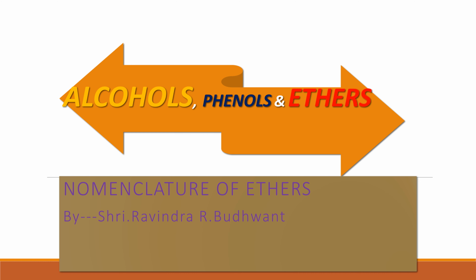Till now, in the last few videos, we have studied the nomenclature of alcohols, that is the common system and the IUPAC system. Then we studied the nomenclature of phenols. In this also, we studied two systems, the common and IUPAC systems of nomenclature for phenols. Now in this lecture we have to study the nomenclature of ethers, ether compounds.